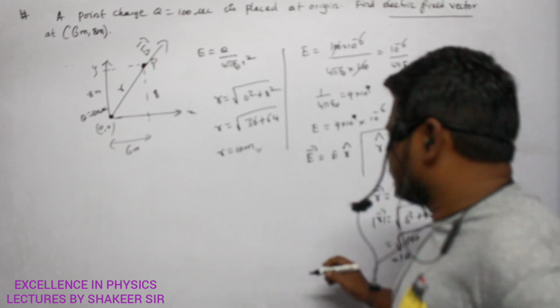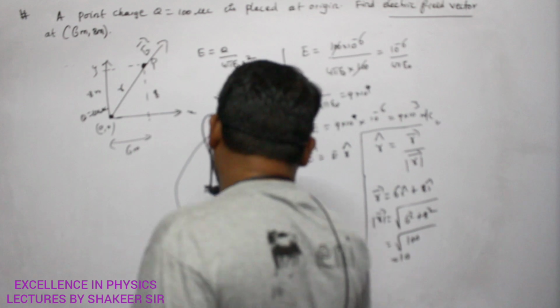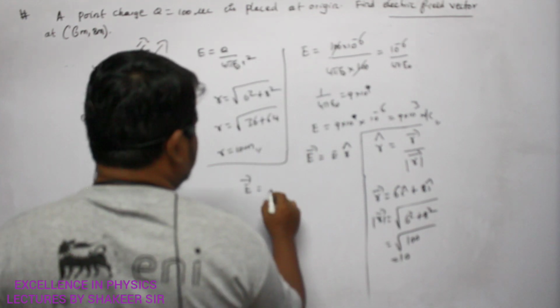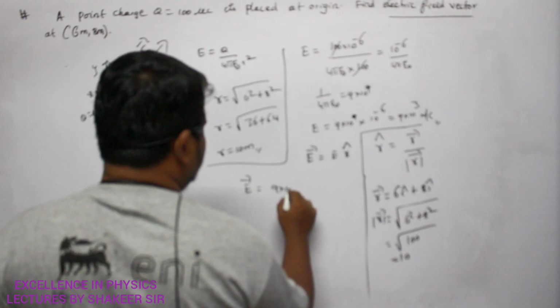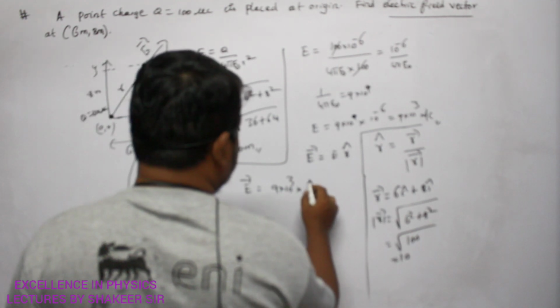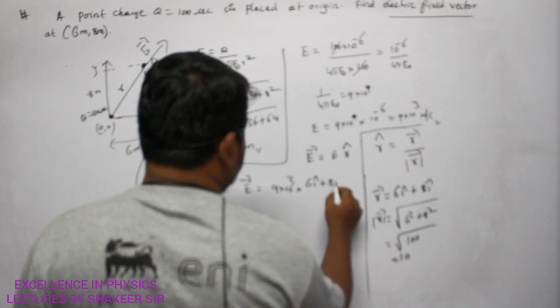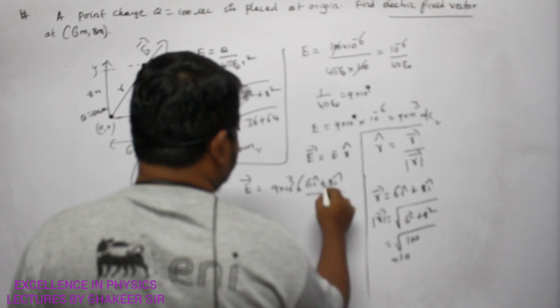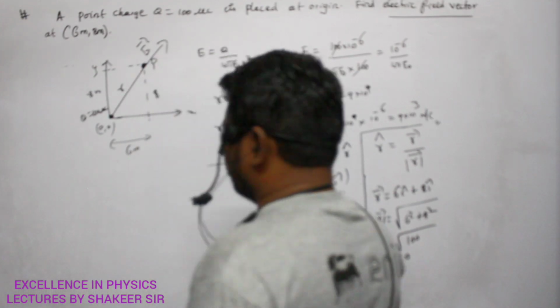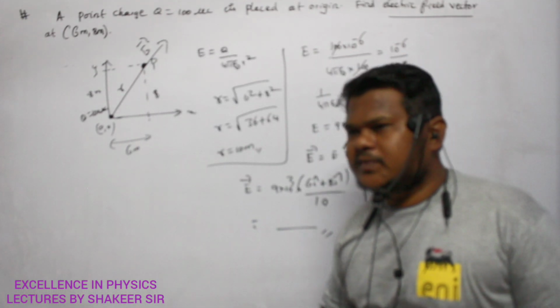So, can't I find this vector E dash now? Vector E dash is equal to E value, 9 into 10 power 3, times R cap, which can be written as R dash, 6 i cap plus 8 j cap, divided by 10. So that is my answer. Simplify this one. That should be my answer.